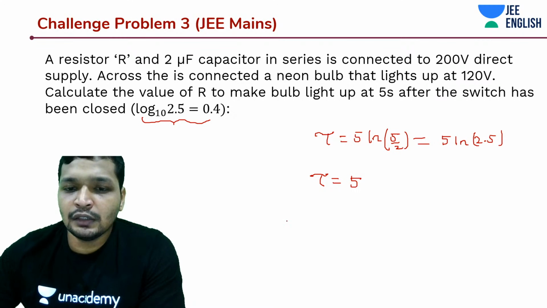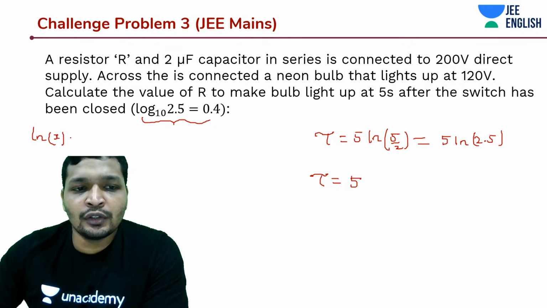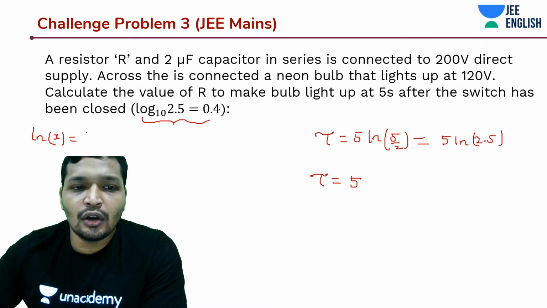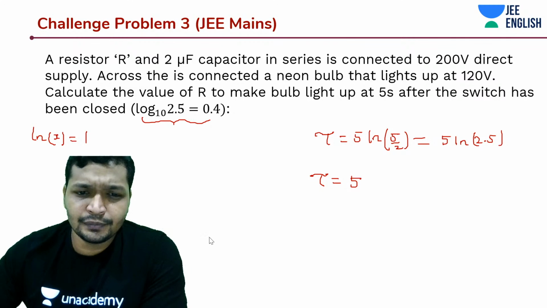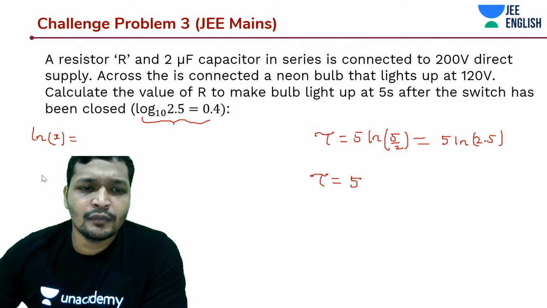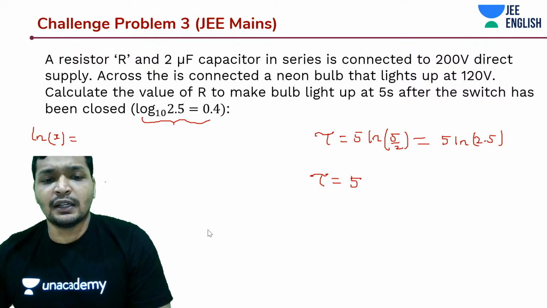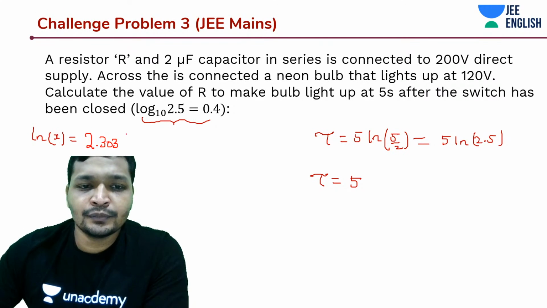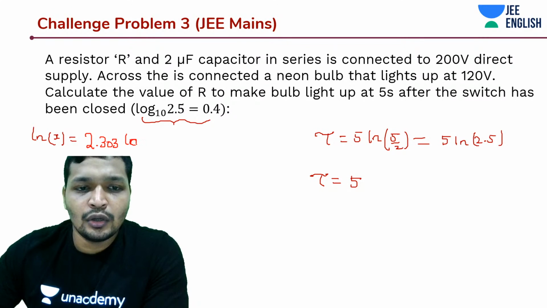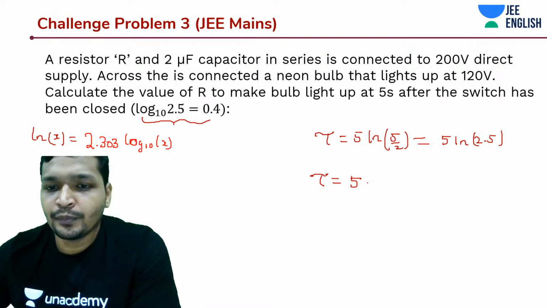How do we do that? You remember? ln x is equal to 2.303 into log 10 of x. So do you remember, students? I generally don't recommend memorizing things, but there are a few things that you need to memorize, right?